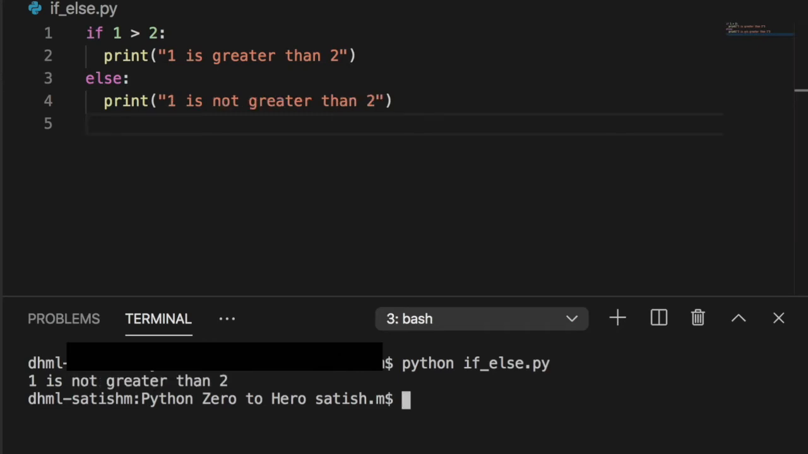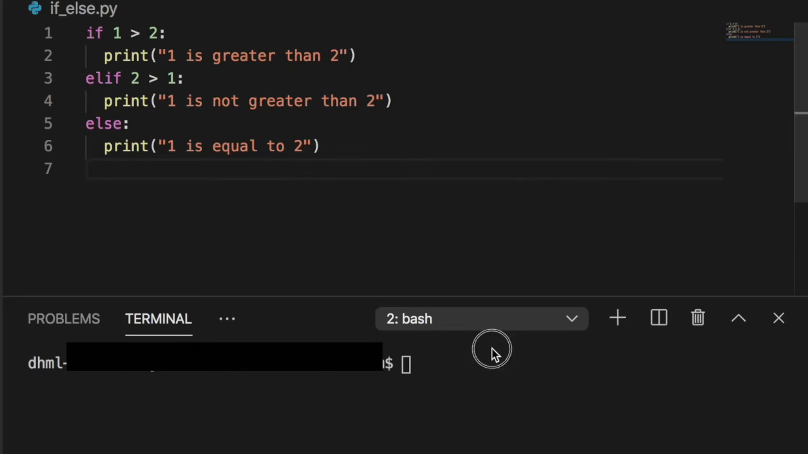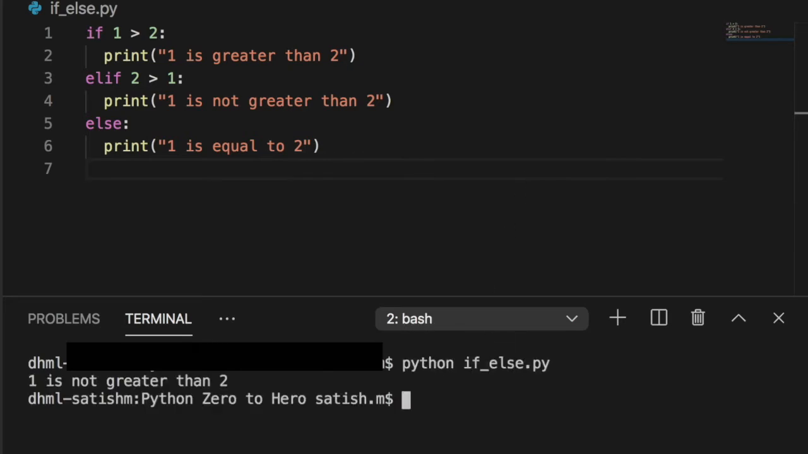You can also use the else if statement. Example like this, let's execute this particular code. The 1 is not greater than 2, so the if condition is not true, else if 2 is greater than 1. Now this else if condition is true, it will print. So this is the if else condition we can use in code for programming in Python.